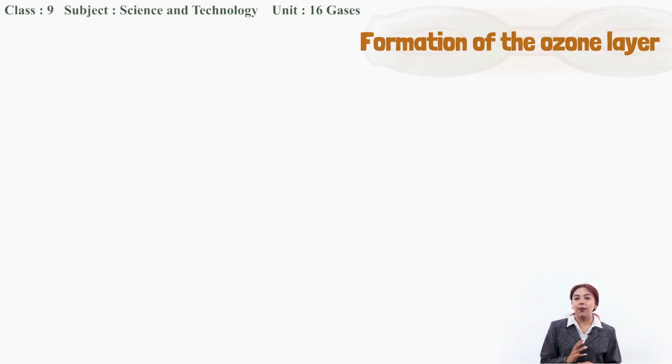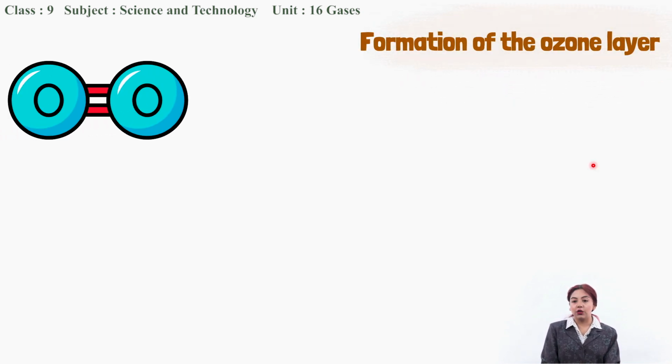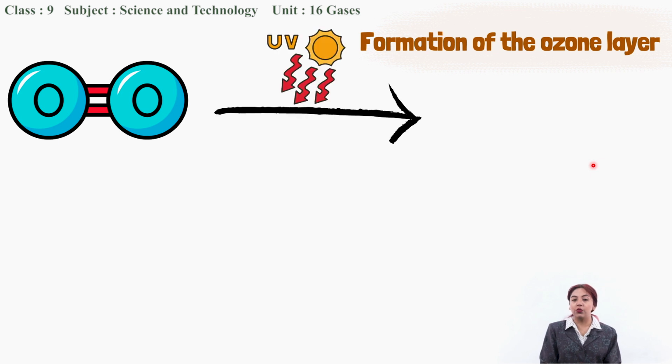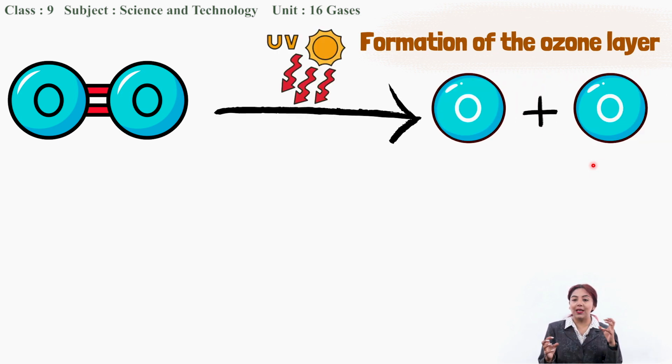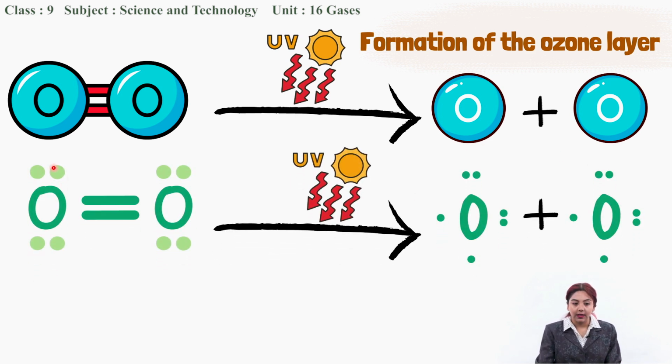Now let us study how the ozone layer forms. So when an oxygen molecule is exposed to the UV radiation from the sun, it dissociates into nascent oxygen. Nascent oxygen means a single atom of oxygen which is highly reactive. So how this happens is, this is a molecule of oxygen and the UV radiation breaks this bond and separates the two atoms of oxygen.